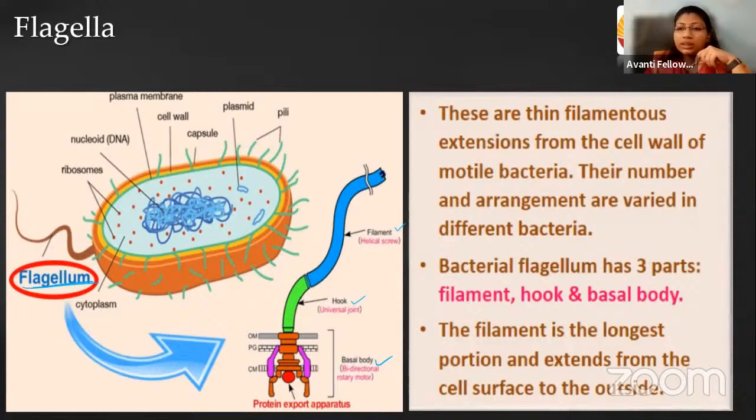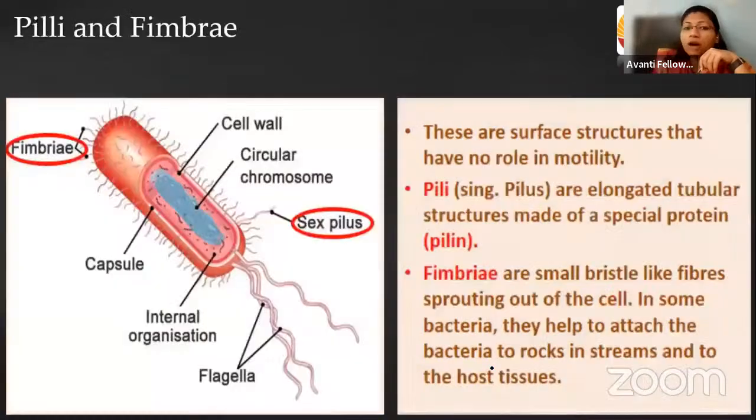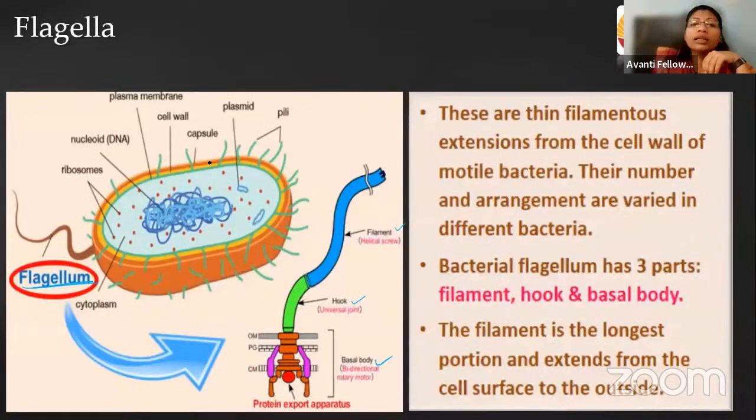I will explain that in the upcoming slides. The filament is the longest portion protruding out of the body and providing locomotion to the cell. Along with that, the body is also covered with cilia. The cilia also act as a locomotory organ on the body of the prokaryotic cell.